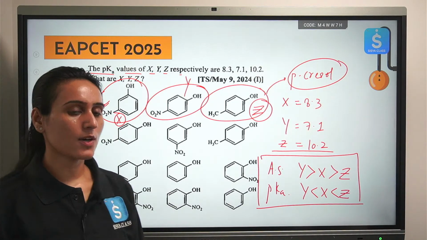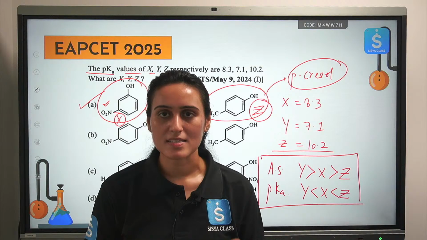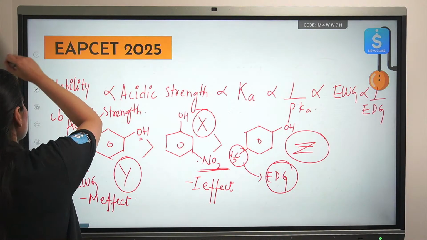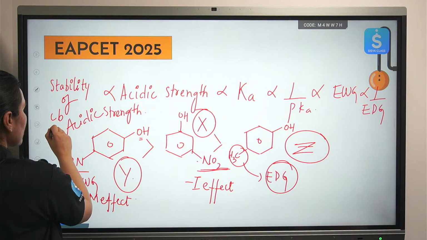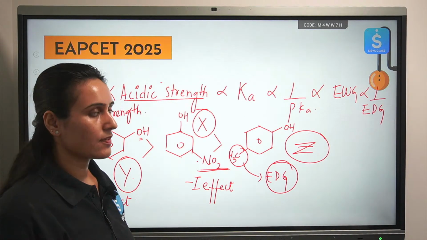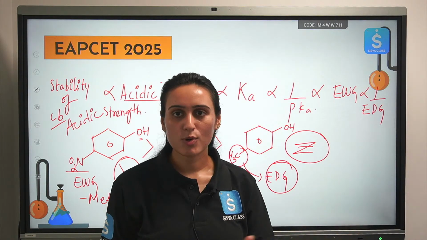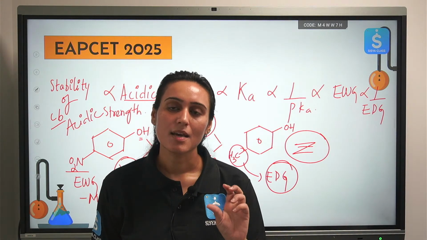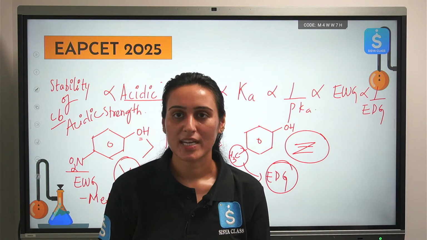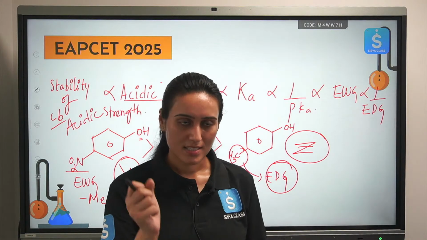So whenever you see a question related to acidic strength, Ka value comparison, pK comparison, always follow this order. Stability of conjugate base increases, acidic strength will increase, Ka will increase, pK will decrease. And how do we compare the stability of conjugate base? By attaching strong electron withdrawing groups to it. Electron donating groups will decrease the acidic strength. Okay. See the next question.